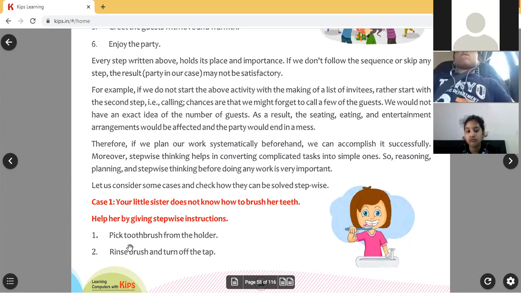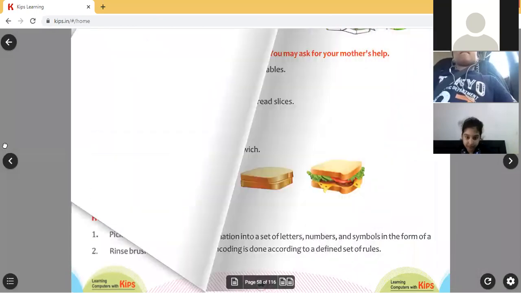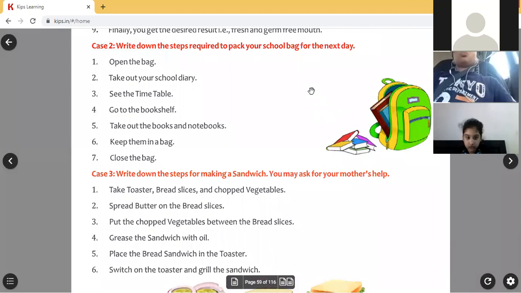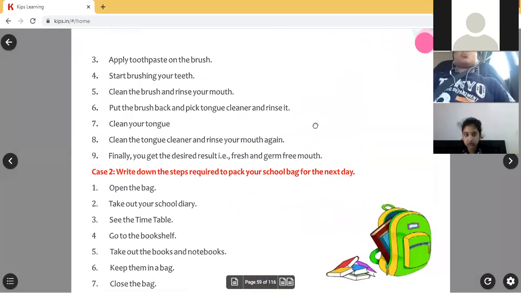See, first, for your little sister, you need to say the steps. Pick toothbrush from the holder. You have to take the toothbrush. You are saying this to your little sister. Rinse brush and turn off the tap. You have to first wash the brush with the tap. That is called rinse brush. Ma'am, making it wet like this, like this.